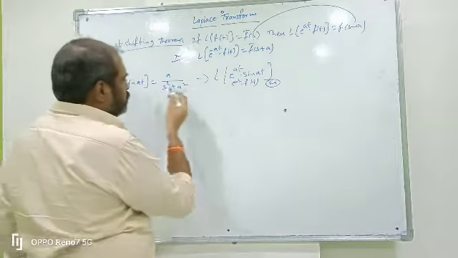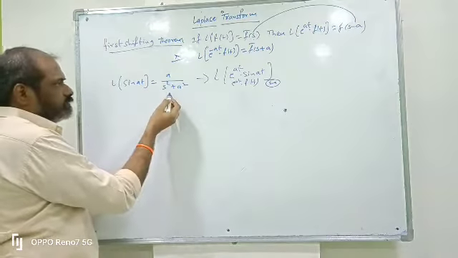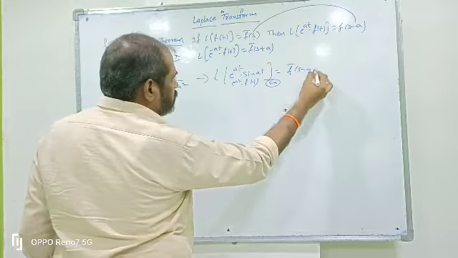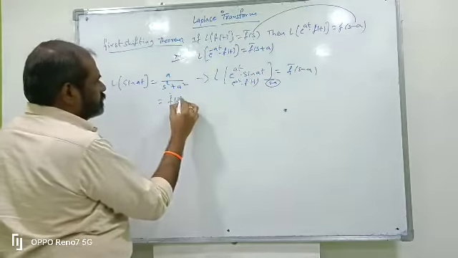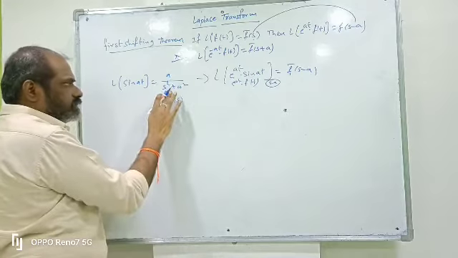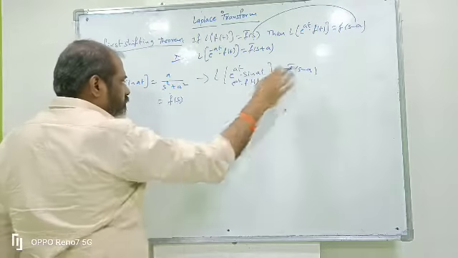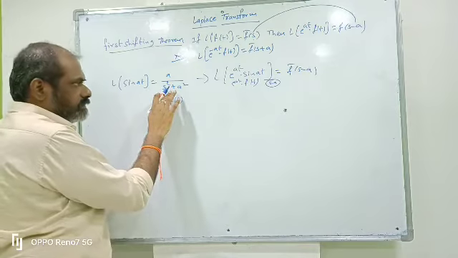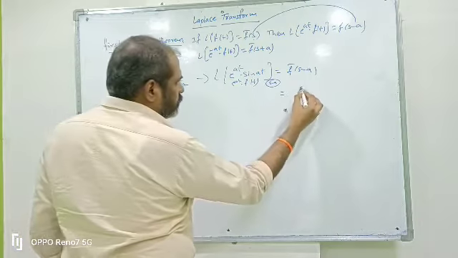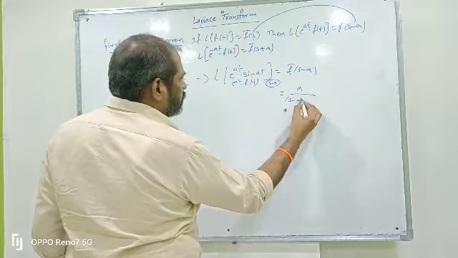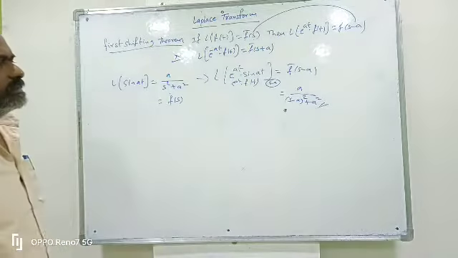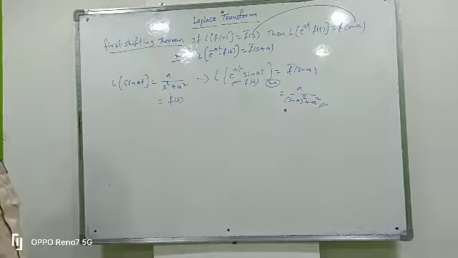F bar of s is a by s square plus a square. We want f bar of s minus a, which means s replaced by s minus a. So a by s minus a whole square plus a square. This is the answer.